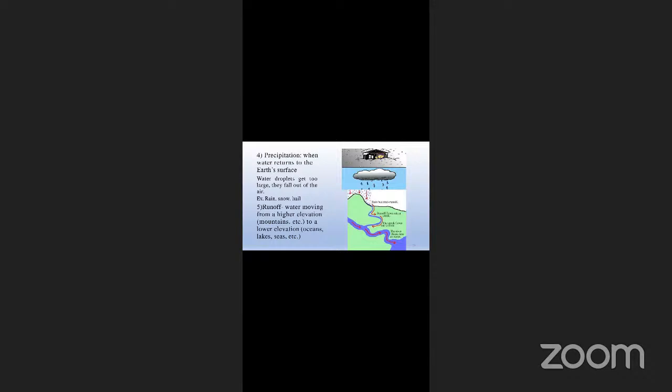From then, it will form the precipitation. So that means whenever it cools down, this liquid, which is converted from gaseous state to liquid state, again comes down onto the earth's surface in the form of water droplets, whether it may be in the form of rain or snow or hail.